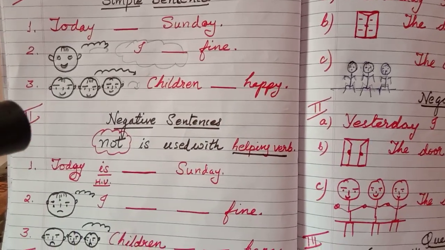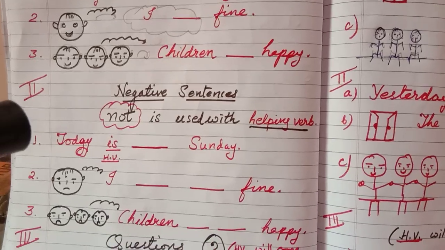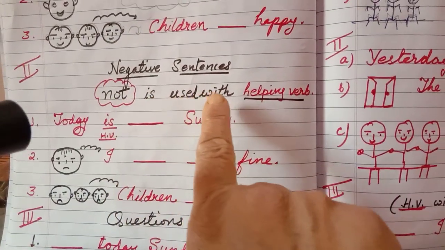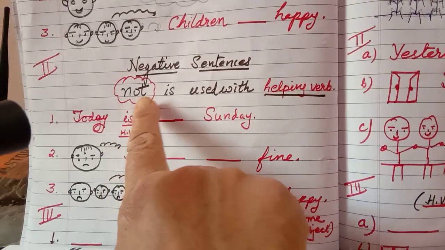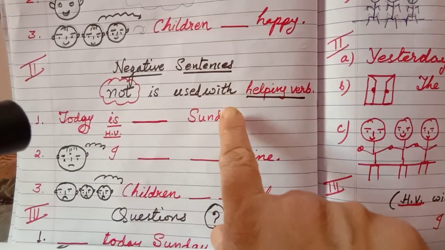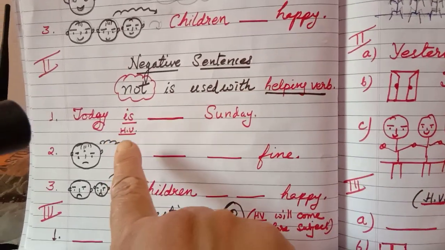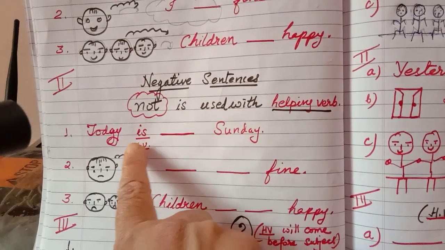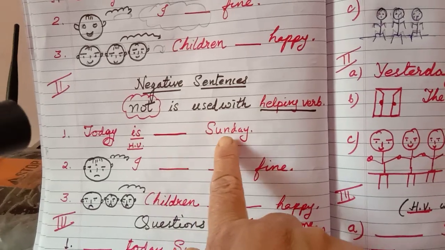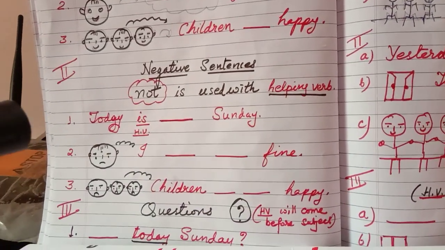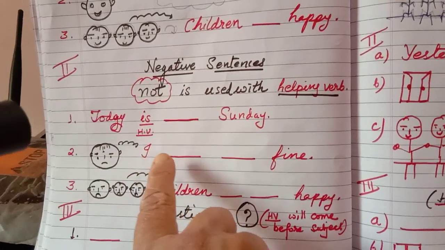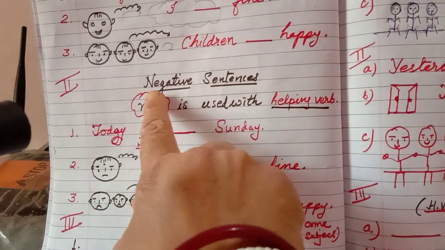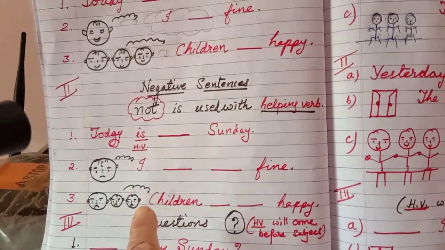Now negative sentence means we have to use not. Not is used with a helping verb. Always remember that along with a helping verb, not is used. Here the helping verb is. Today is not Sunday. Here with I, the helping verb that will come is am. I am not fine. That means you are changing the sentences into negative.